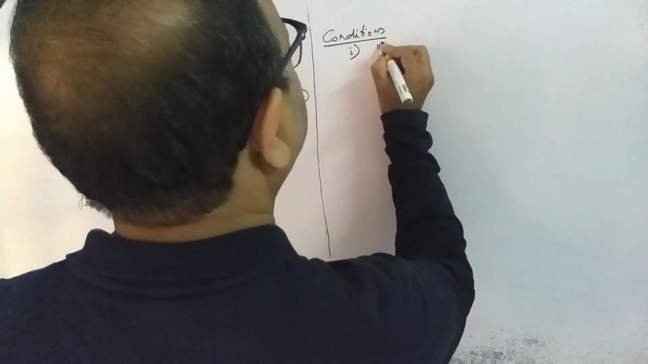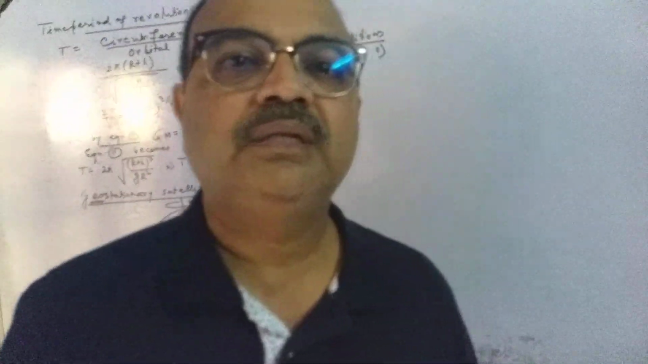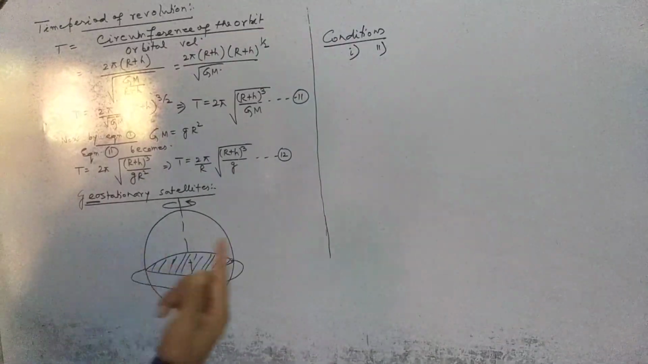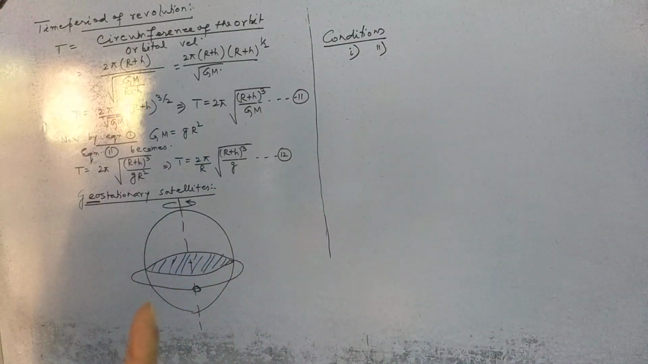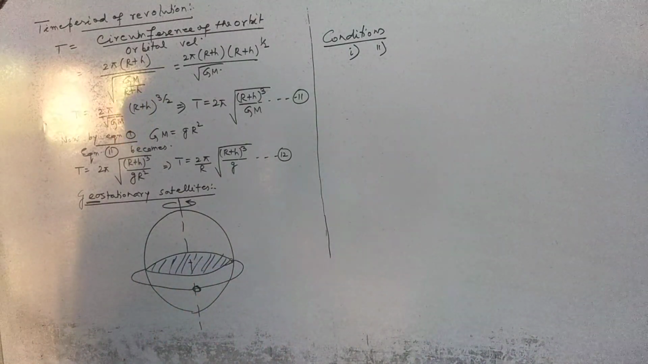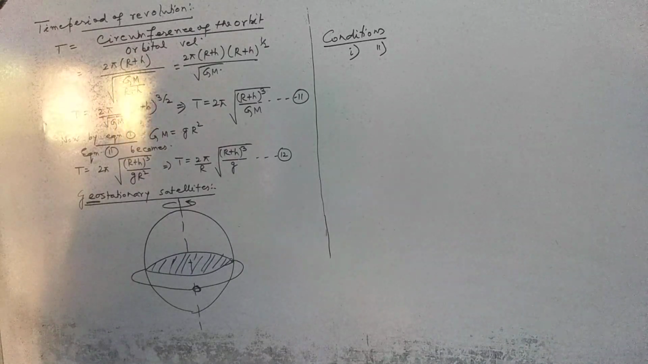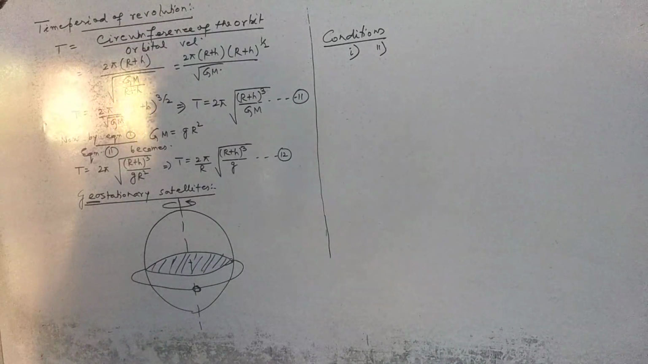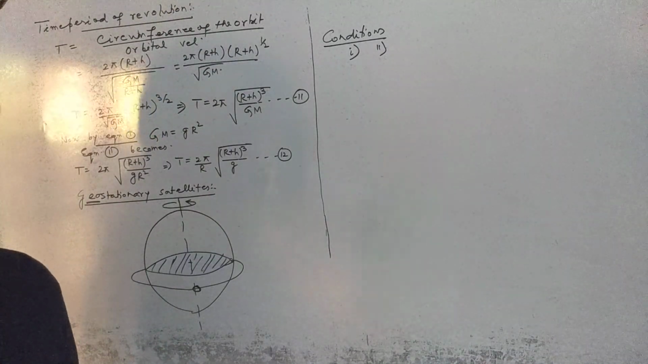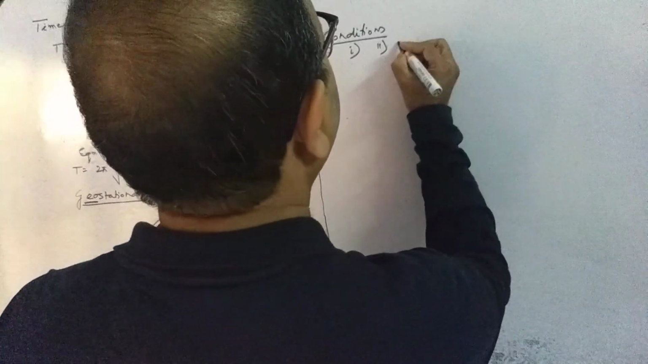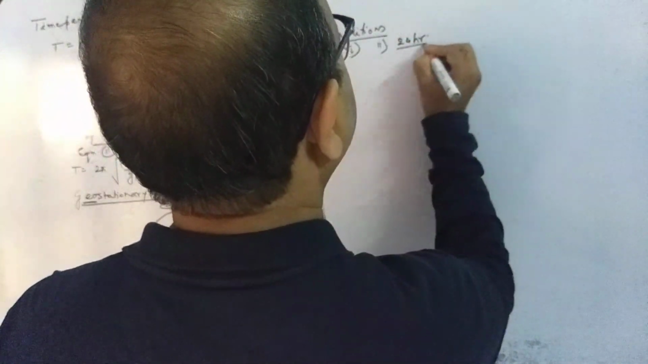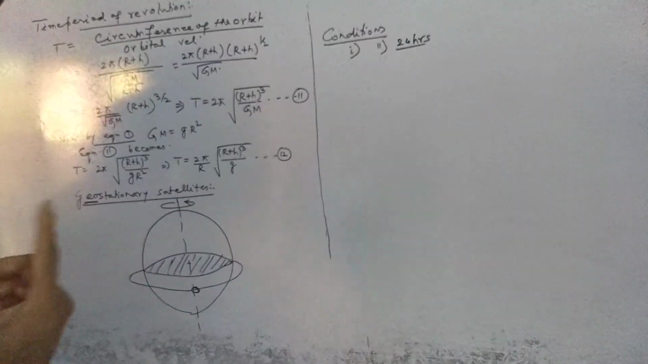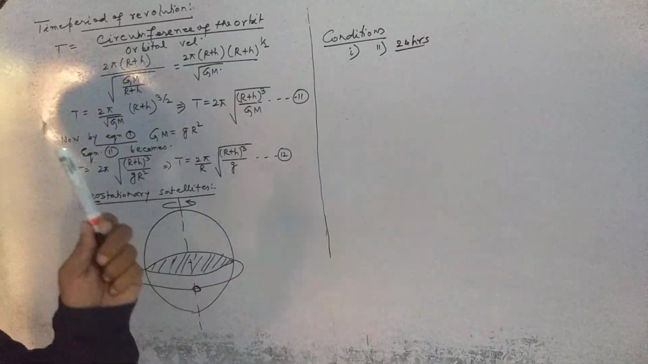Second point, the time period of revolution of the satellite should be the same as that of the rotation of the earth about its own axis. That means how much will it be? 24 hours. The earth completes one rotation in 24 hours, so the satellite's time period of revolution should also be the same.